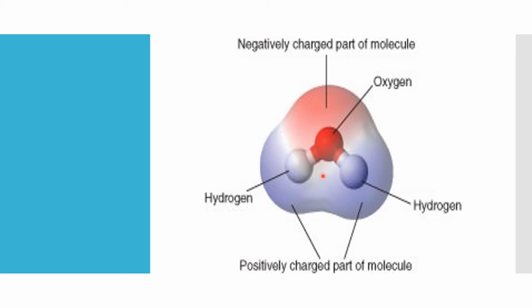So here you can see clearly that near the oxygen atom, you can see the negatively charged part of the molecule. Here, this is the oxygen atom. Here the negatively charged part of the molecule is near the oxygen atom. And near the hydrogen atoms, it is the slightly positively charged part of the molecule. The hydrogen atoms contribute the positively charged part of the molecule and the oxygen atom contributes the negatively charged part of the molecule.